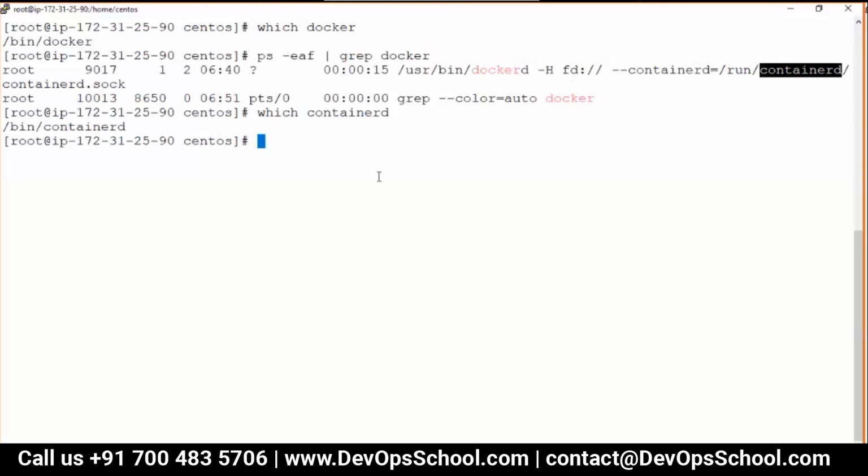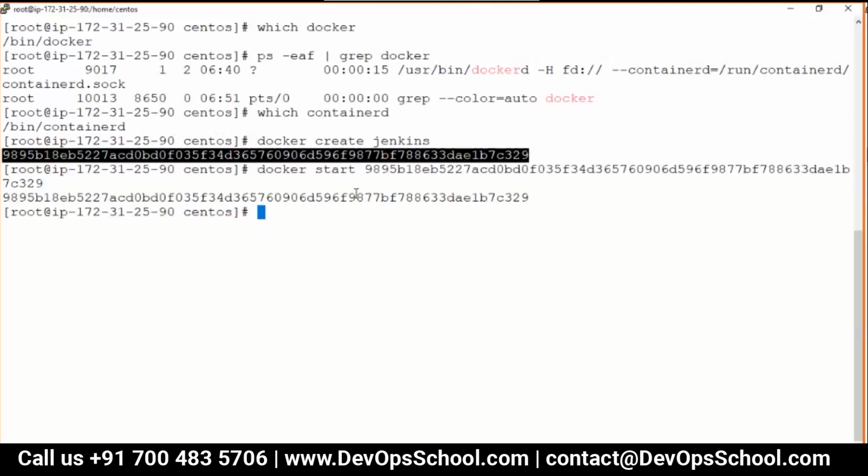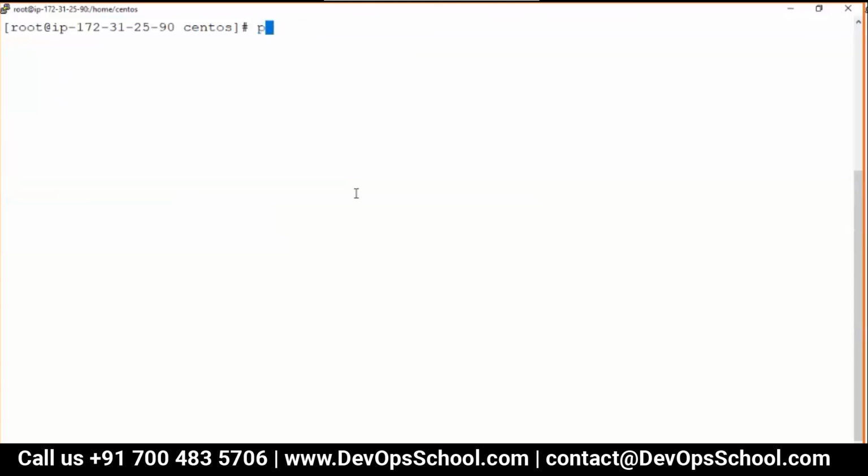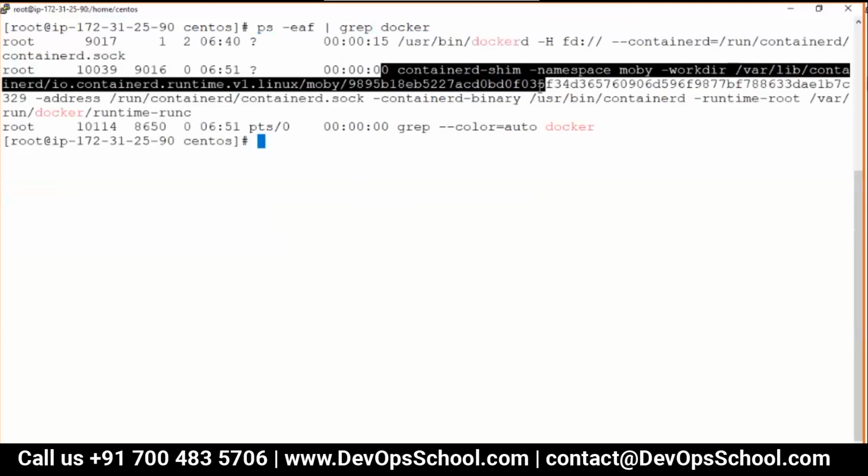See, bin container D, and Docker will manage the runc, right? Docker start Jenkins, one more time because I deleted the last one. So Docker start container. And here if you see ps -ef | grep docker, right now this container is running, okay?